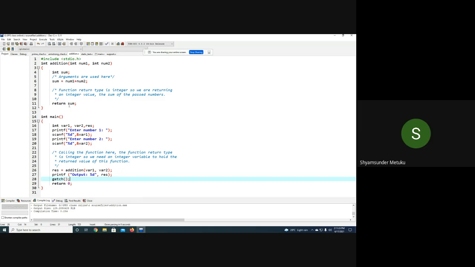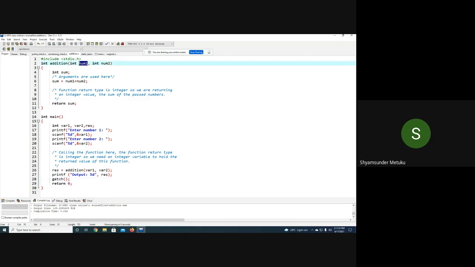The addition is performed inside the main or inside the function? Addition of the two numbers. Tell me, addition of the two numbers is performed inside the main or in some other function? Some other function. Yeah, it is in some other function, not inside the main. I just asked whether it is inside the main or some other function. So it is some other function.